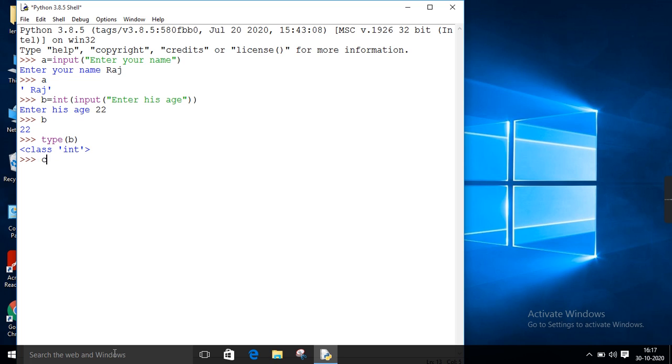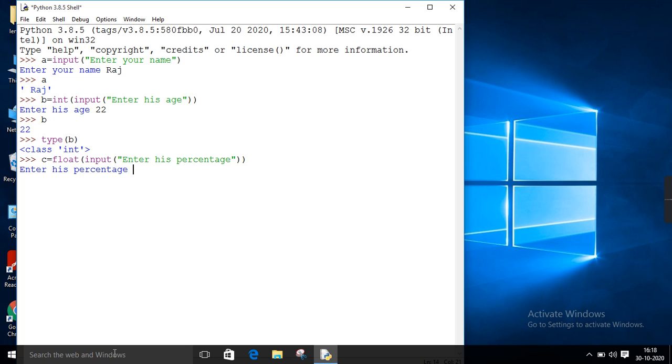Same as integer, we can also take the input in float format. For this we require a variable. Suppose I have taken C, and float is the function. Inside it, again we are supposed to give an input message. In the message, I will ask the user to enter his percentage. This percentage will now be stored in float format. I am closing the brackets of both, the float function as well as the input function.